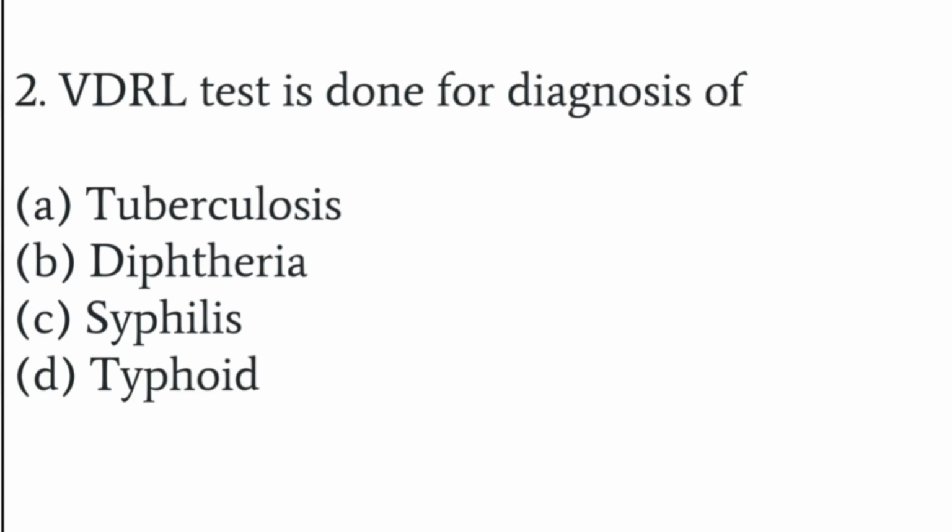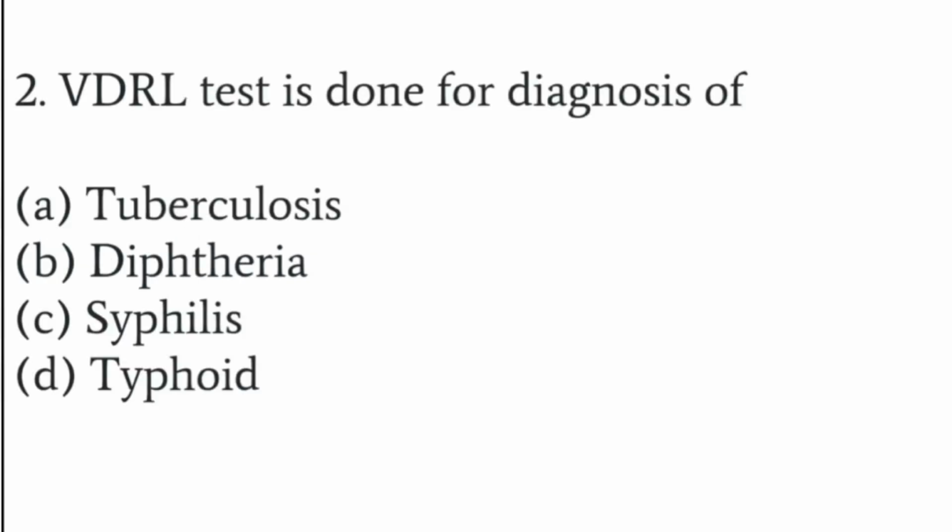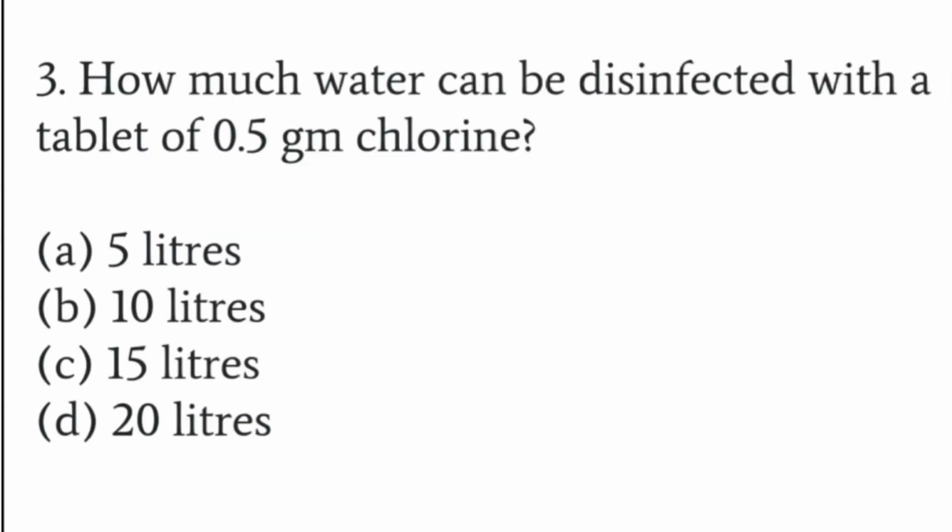VDRL test is done for the diagnosis of tuberculosis, diphtheria, syphilis and typhoid. There are 4 options and we have to choose the right one. So the answer is syphilis. VDRL test is done for the diagnosis of syphilis. But we should know the full form of VDRL. Venereal Diseases Research Laboratory is the full form of VDRL.